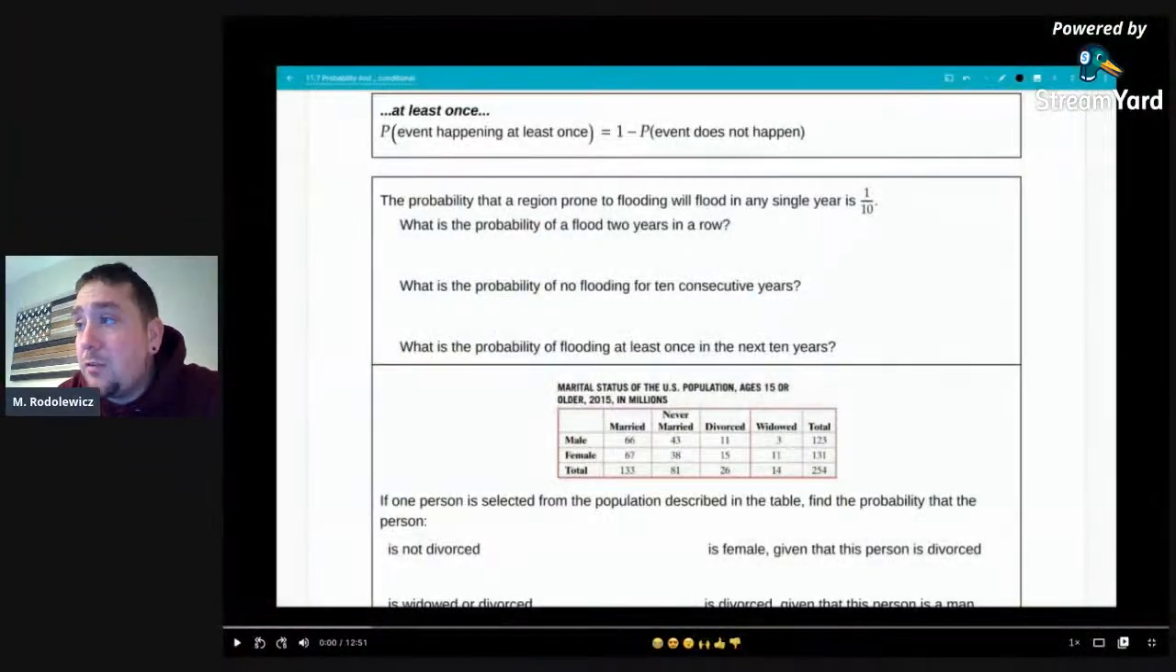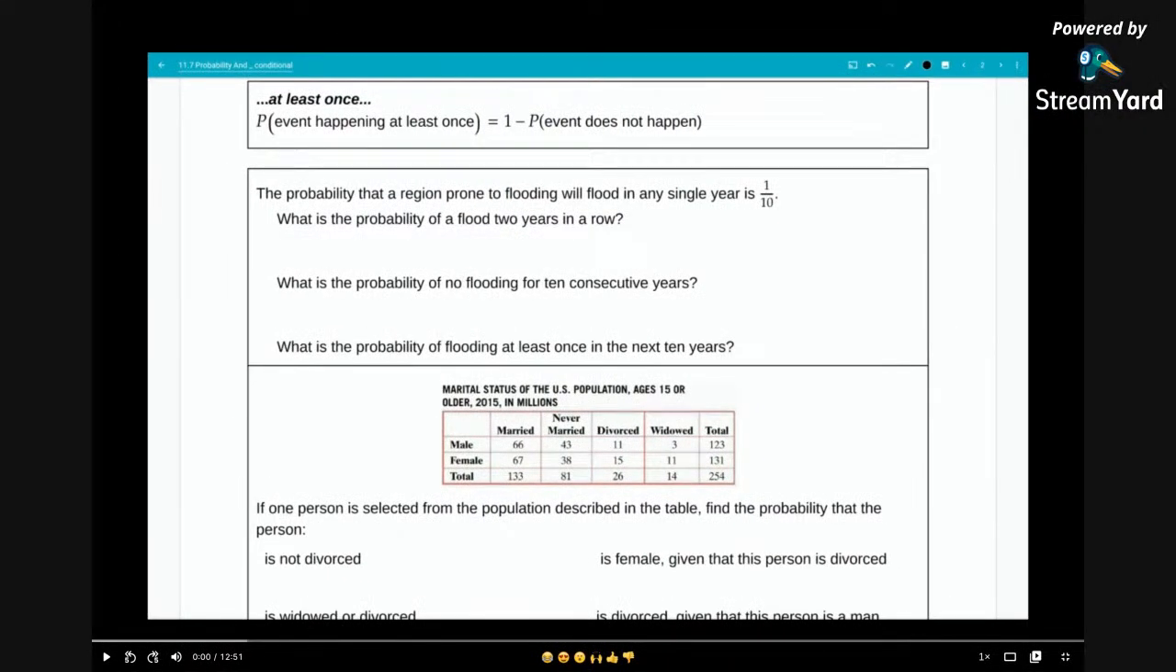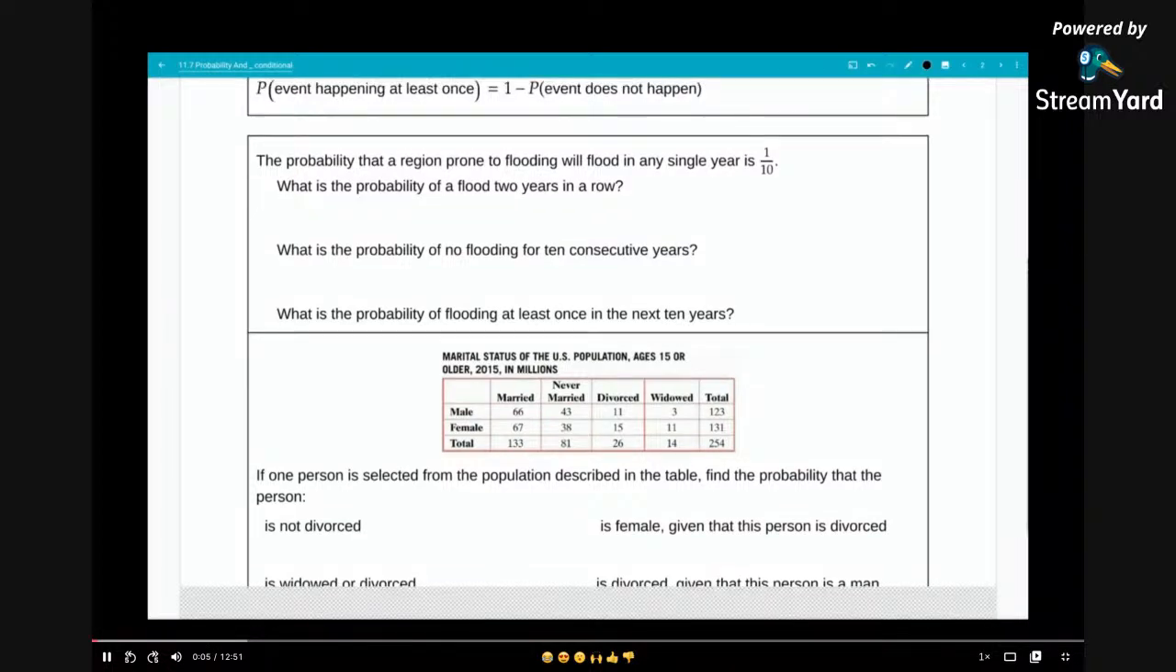But the main point of that was to give an example, some background exploration in finding the probability of at least one of something. And so we'll move on to the worksheet now, and you can find this in your book. But as described before, the probability of an event happening at least once is 1 minus the probability that the event does not happen. And so now let's look at another example.